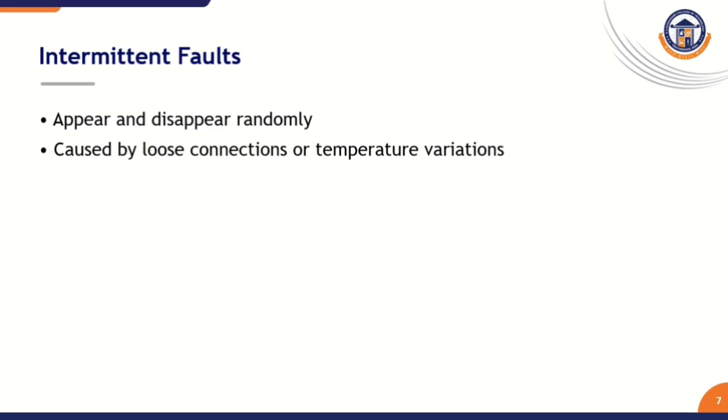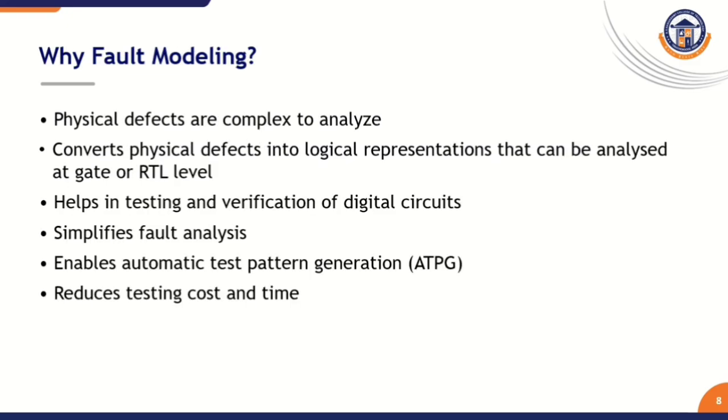Next fault is intermittent fault. These faults appear and disappear randomly. They are caused by loose connections or temperature variations in the circuit. Fault modeling. Let us see the concept of fault modeling. Why are we following fault modeling concept in digital circuit? In general, physical defects are complex to analyze in large circuits. So, we are following this kind of fault modeling to find the physical defects.